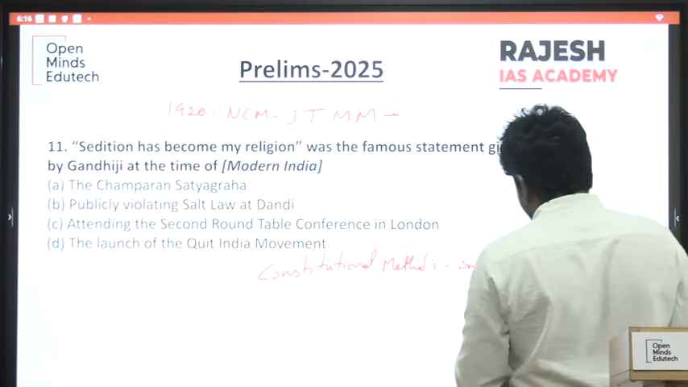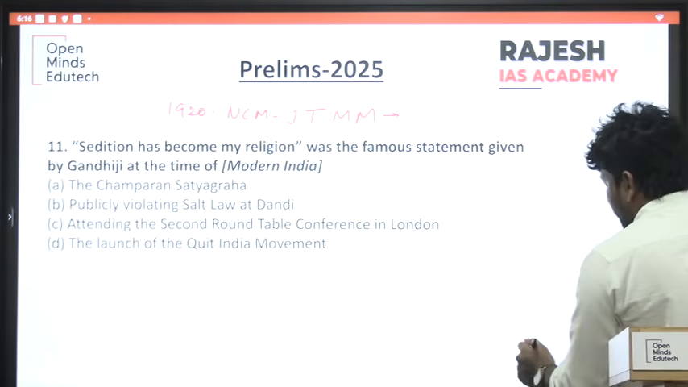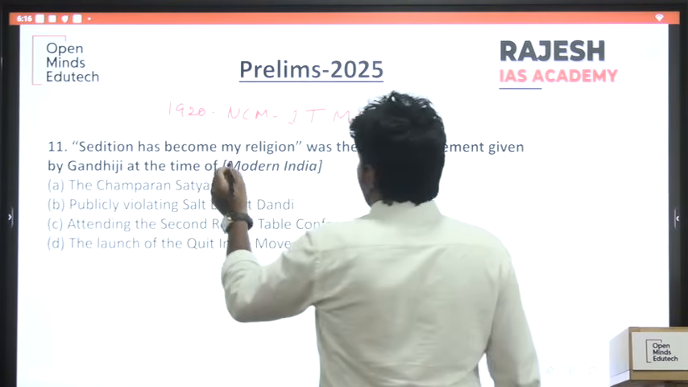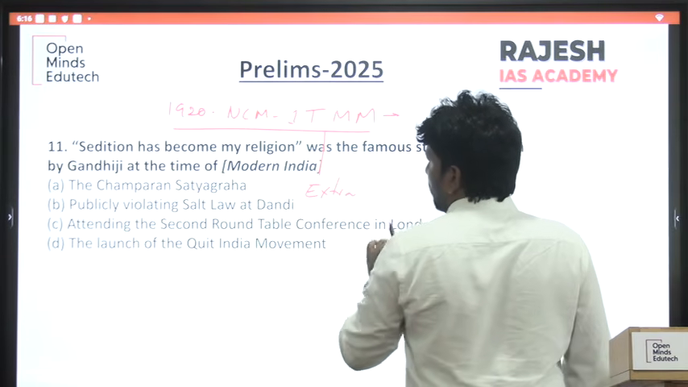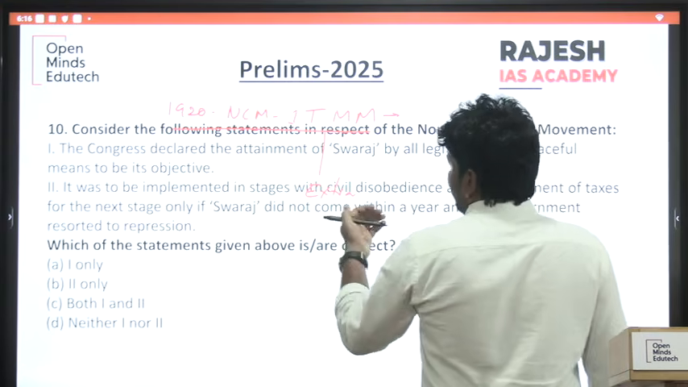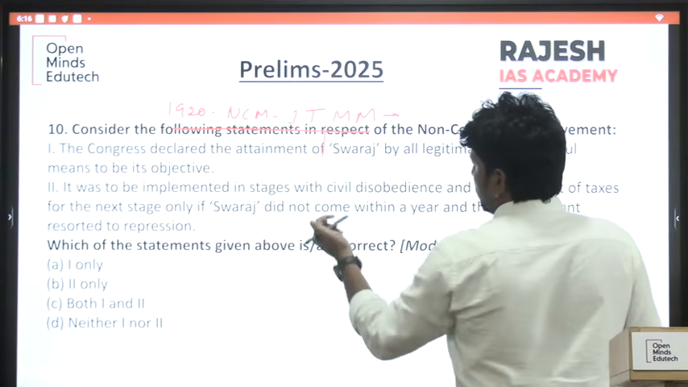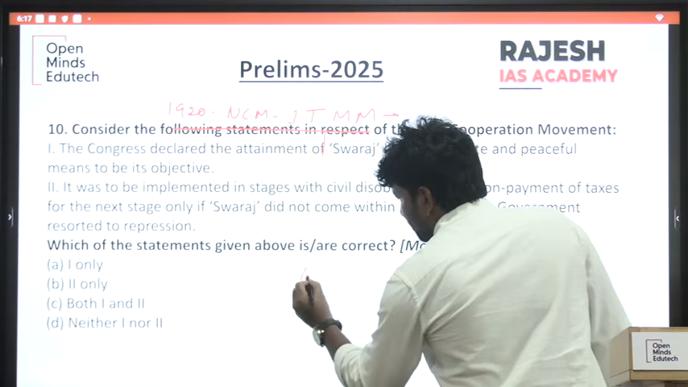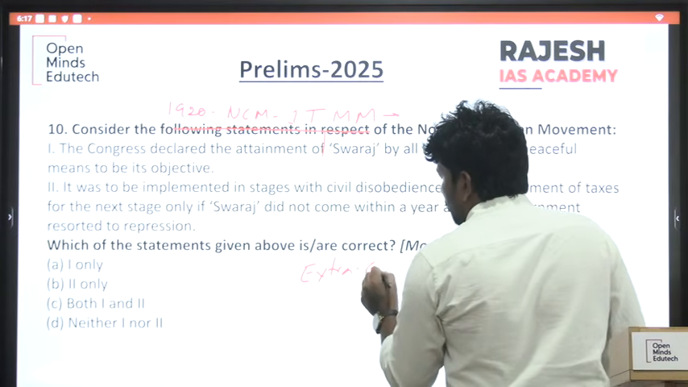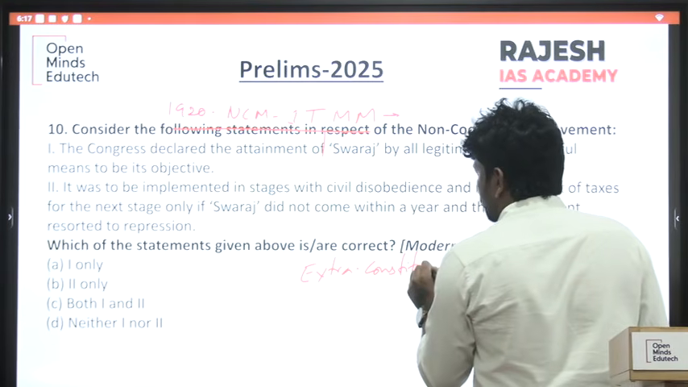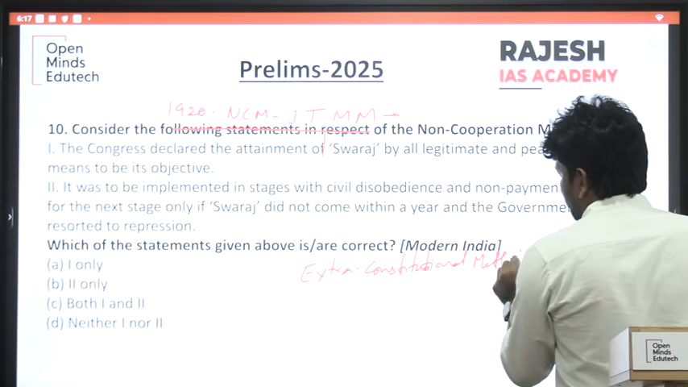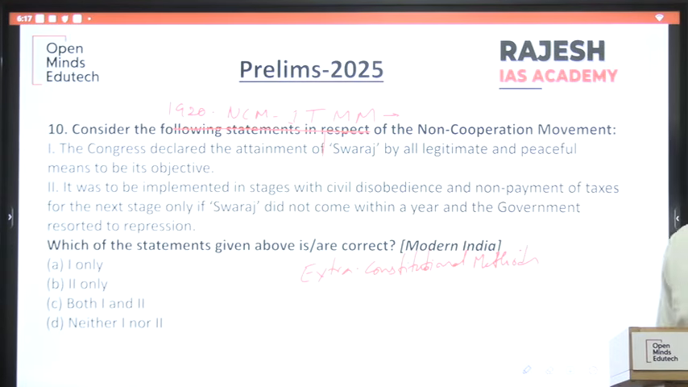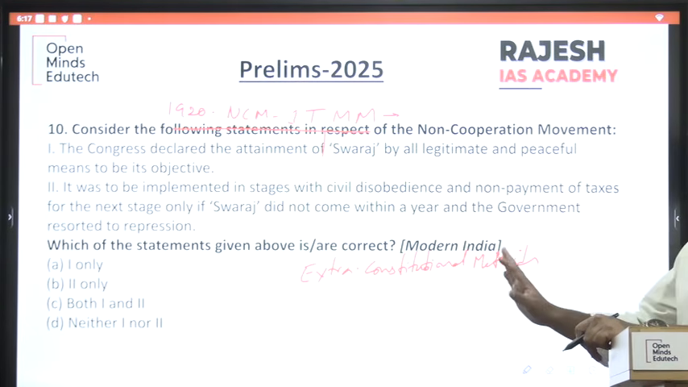What are the changes INC made? It said that we will achieve Swaraj through extra-constitutional methods. Extra-constitutional methods mean what? Public demonstrations, hartals and all. So this is one change that was made.